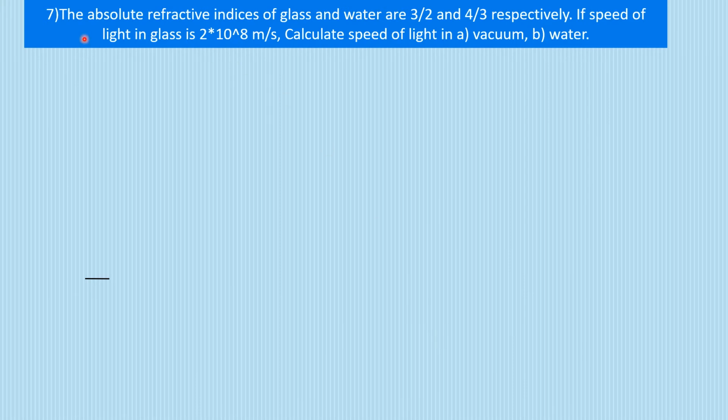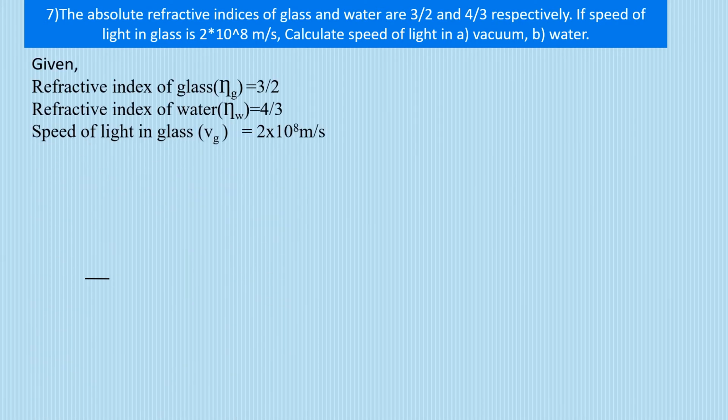Question number 7. The absolute refractive indices of glass and water are 3 by 2 and 4 by 3 respectively. The moment you read a value, you have to note it down. See, they say absolute, so what does that mean? With respect to which medium are we talking? With respect to air. This we have learned in theory: whenever we talk with respect to air, we need not mention it. They said absolute, so when I write n of g, it is self-understood that one of the media taken is air, or it is the absolute refractive index of glass.